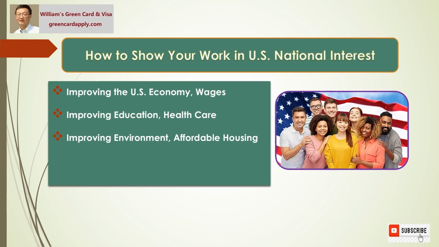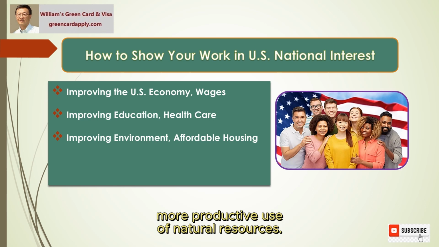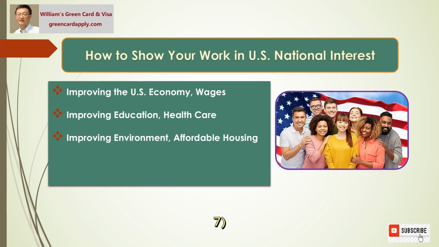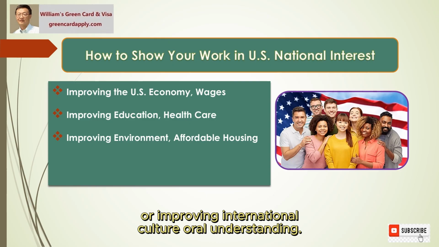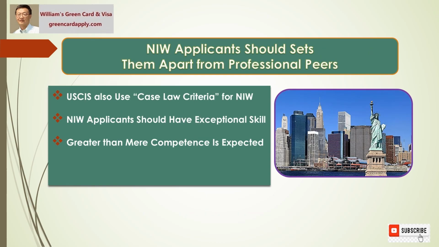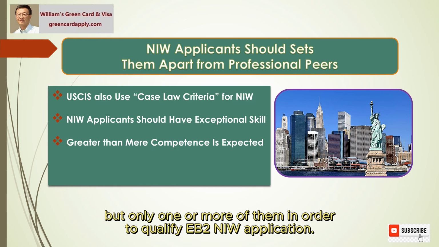residents. 6. Improving the environment of the U.S. and making more productive use of natural resources. 7. A request from an interested U.S. government agency, or improving international cultural understanding. The alien applicants do not need to meet all of the above requirements, but only one or more of them in order to qualify for an EB2 NIW application.